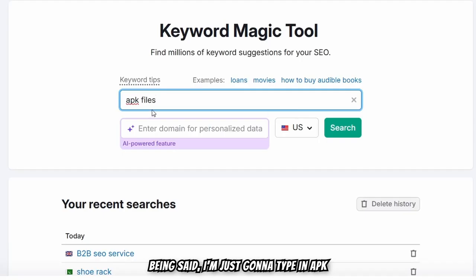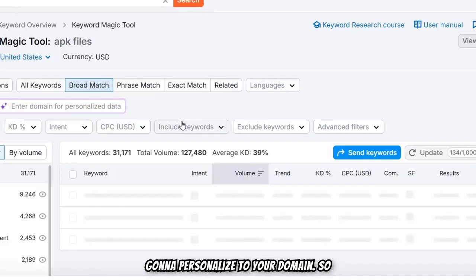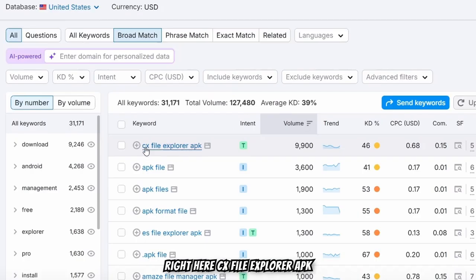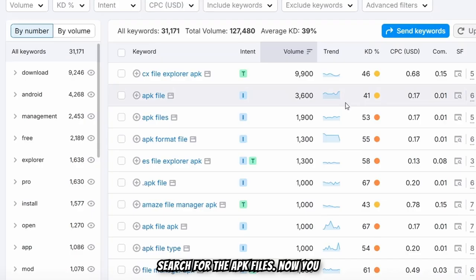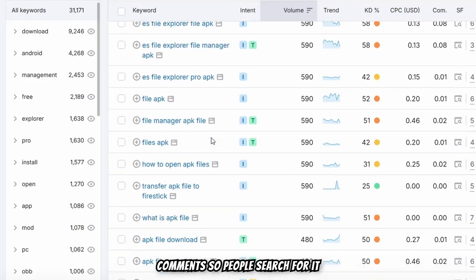So with that being said, I'm just going to type in APK files and hit search. You can also input your domain right there and it will personalize to your domain. Right now you can see the results. CX File Explorer APK, and there are many people who search for APK files. You can also see File Explorer. Many phones don't have a default File Explorer, such as Realme or Motorola. I don't know, let me know in the comments. So people search for it, right?